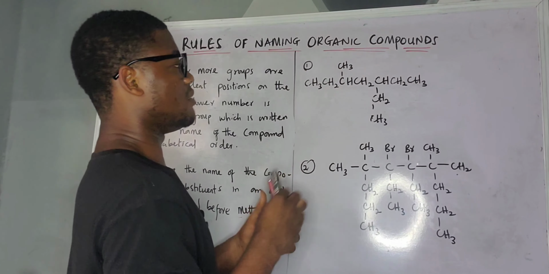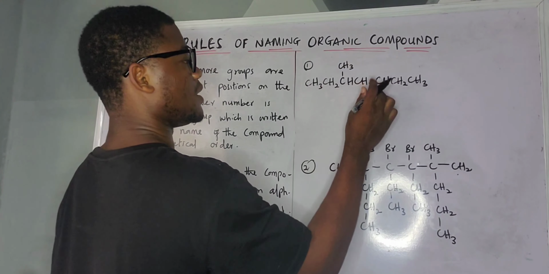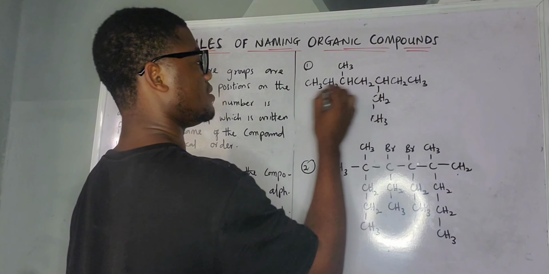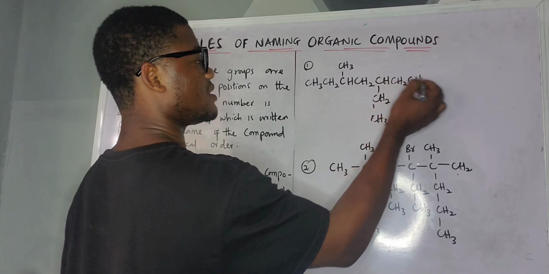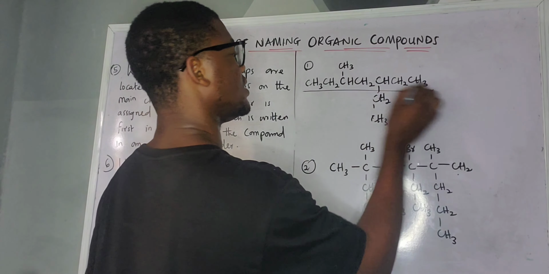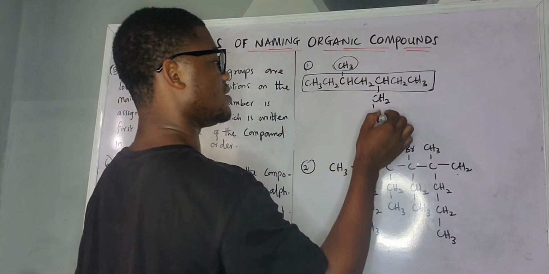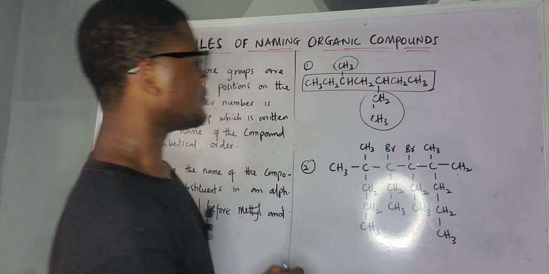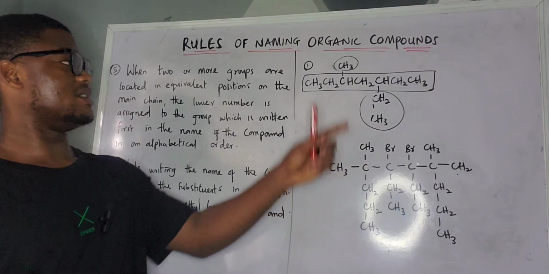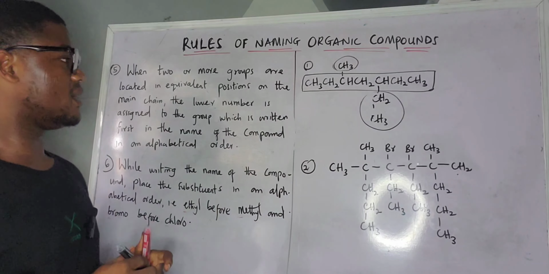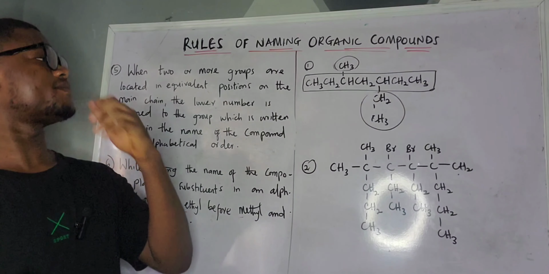So 7, I'm going to be using this one because I love using the straight chain so you understand better. Don't forget that this one is attached to this one. 1, 2, 3, 4, 5, 6, 7. So I'm going to be using this long chain here. Now my substrate is what? Is this one and this one. Fine, now let us take it.